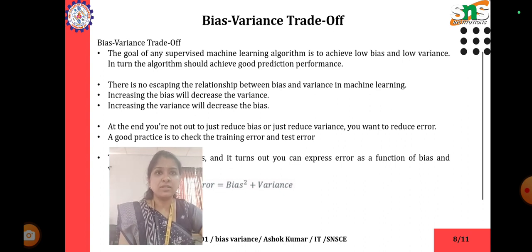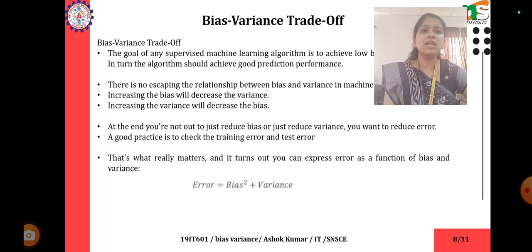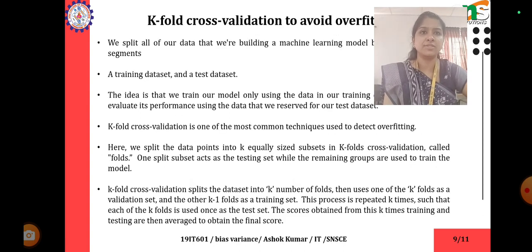So, bias, variance and trade-off. The goal of any supervised machine learning algorithm is to achieve low bias and low variance. In turn, the algorithm should achieve good prediction performance. There is no escaping the relationship between bias and variance in machine learning. Increasing the bias will decrease the variance. Increasing the variance will decrease the bias. At the end, you are not out to just reduce bias or just reduce variance. You want to reduce error. A good practice is to check the training error and test error. That's what really matters, and it turns out you can express error as a function of bias and variance.